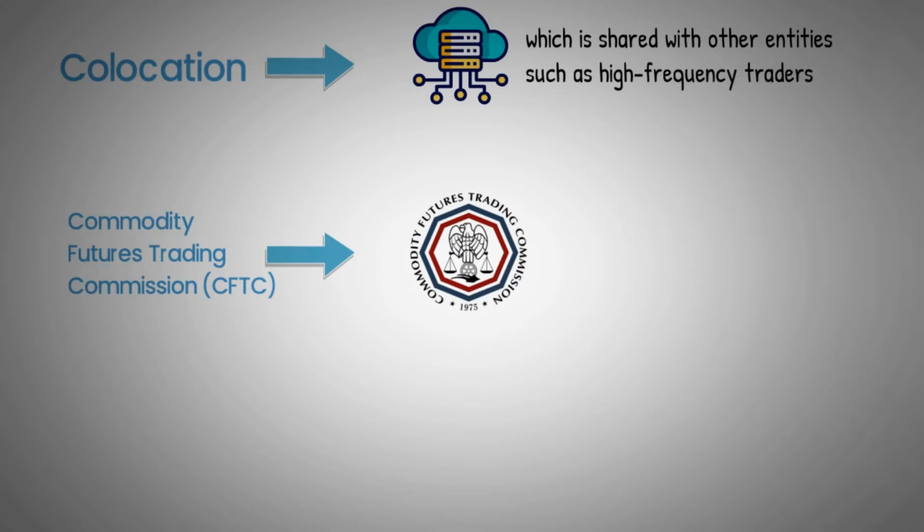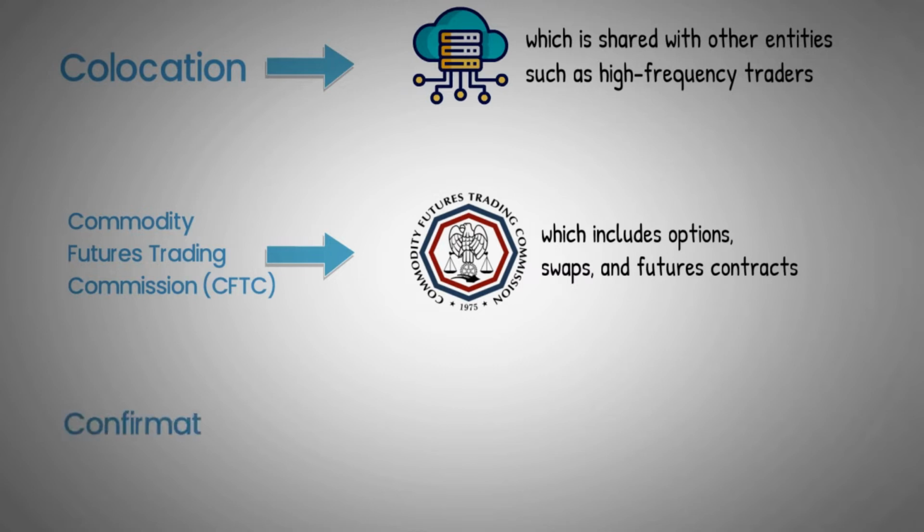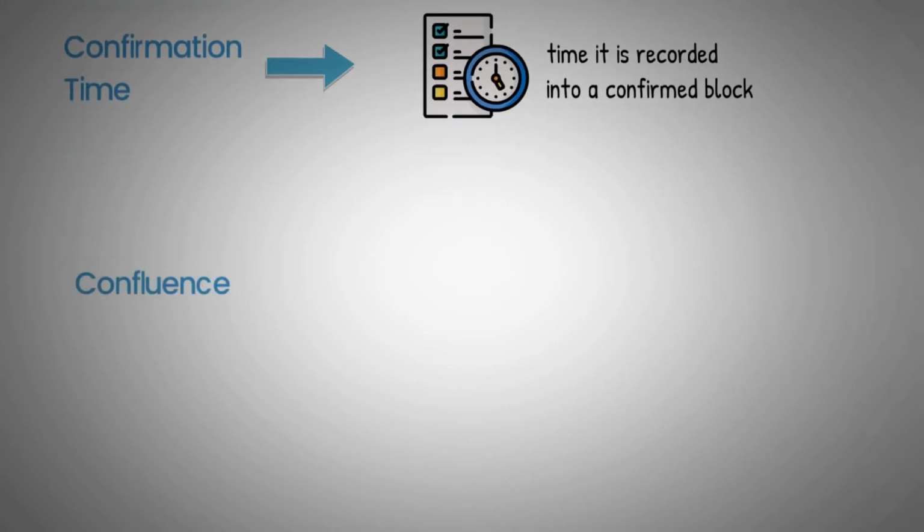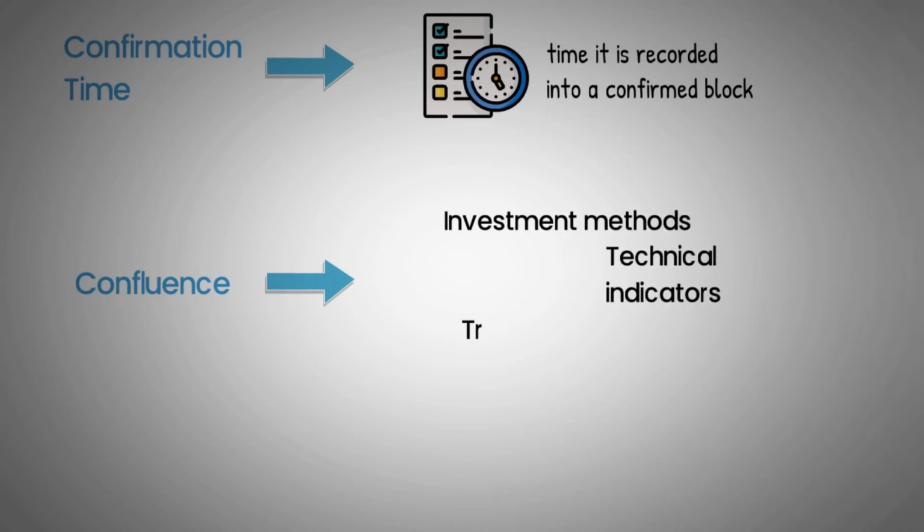Commodity Futures Trading Commission, or CFTC. U.S.-based agency responsible for regulating the derivatives markets, which includes options, swaps, and futures contracts. Confirmation time. The time elapsed when a transaction is submitted to the network and the time it is recorded into a confirmed block. Confluence. When multiple investment methods, technical indicators, or trading signals are combined to form a more reliable strategy.